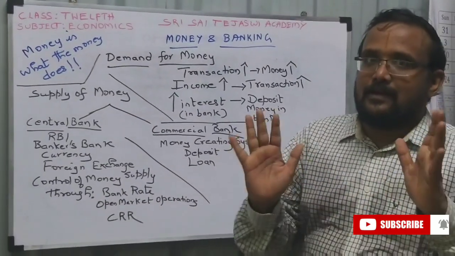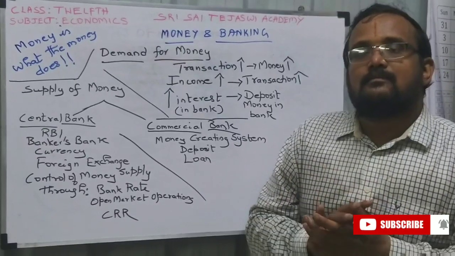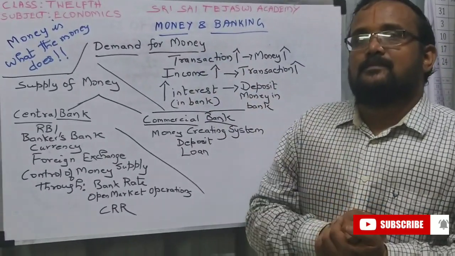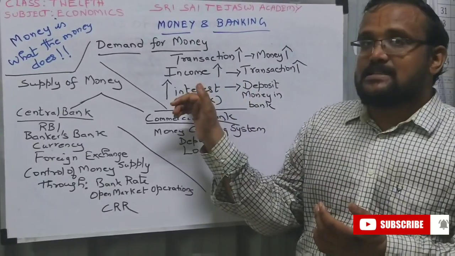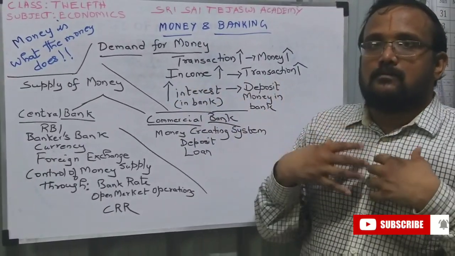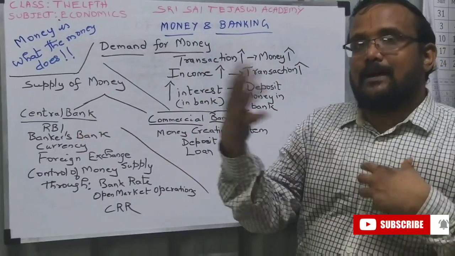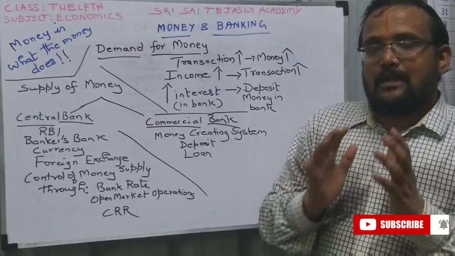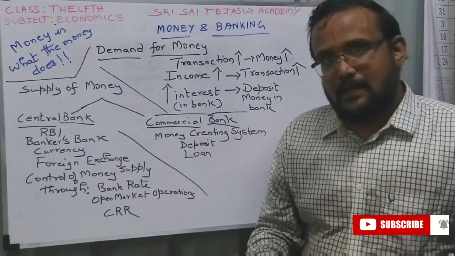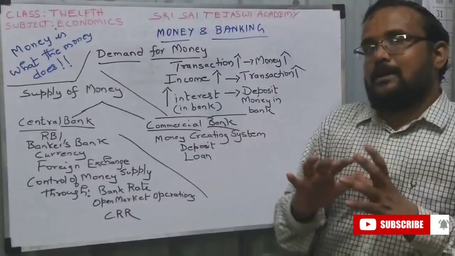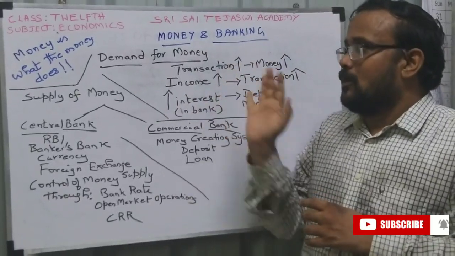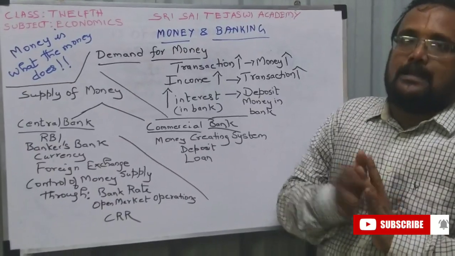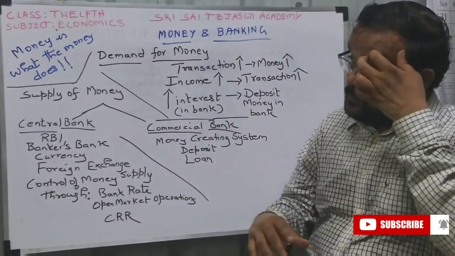No. I will not store money in a locker. I will deposit it in the bank. So when the interest increases, I will not hold the money, I will put it in the bank, so the money I hold will decrease. So I will not hold the money, I will put it in the bank. So now this is demand for money. Understood? Let us see the supply.